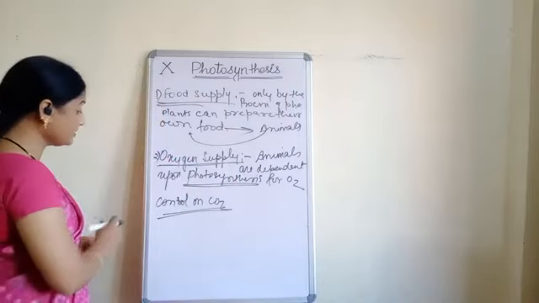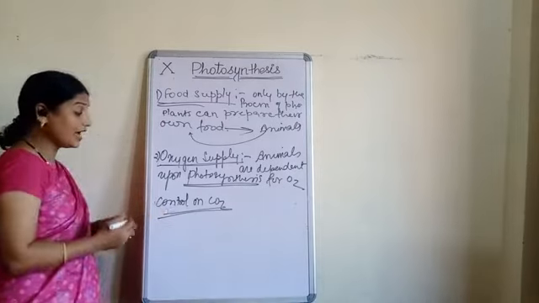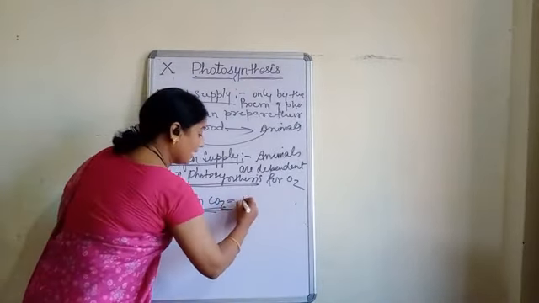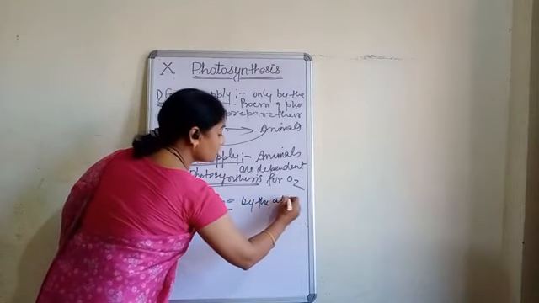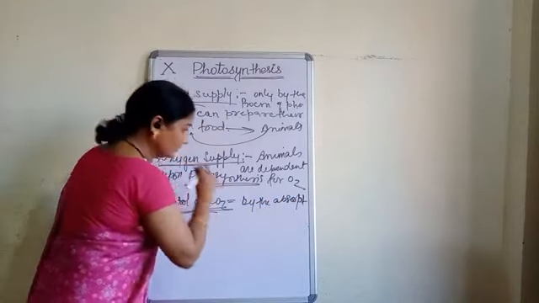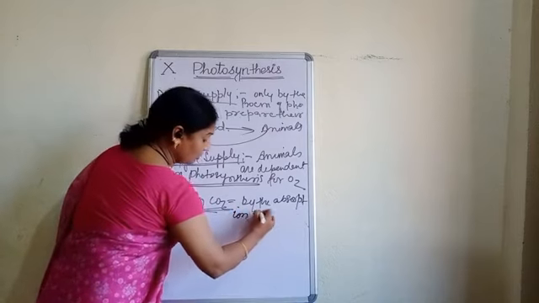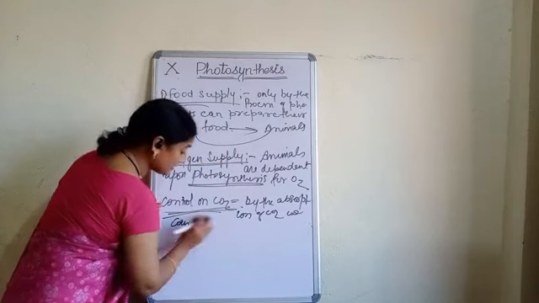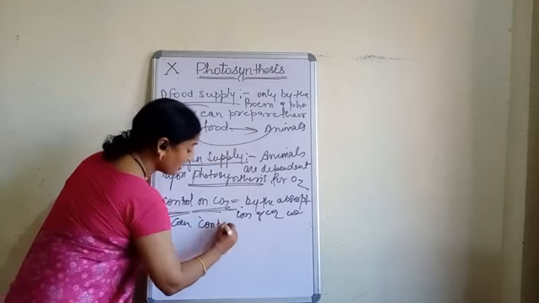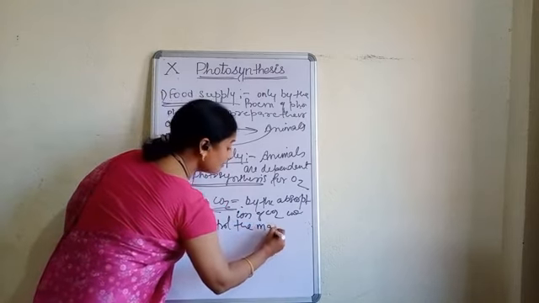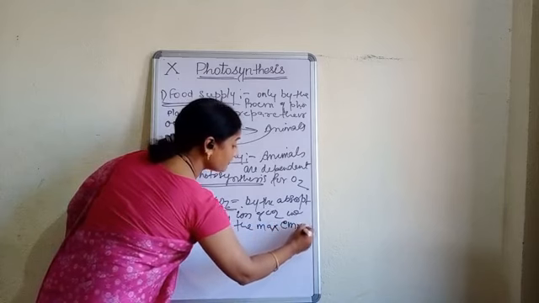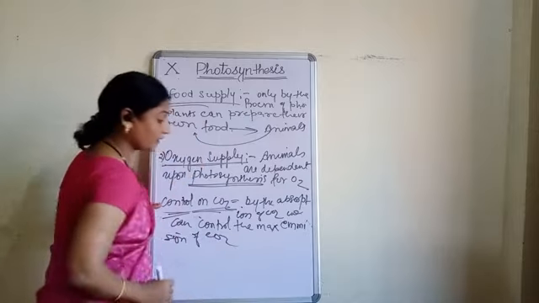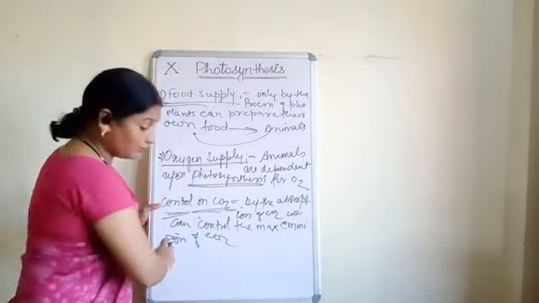Now see what happens. That's why we have written this point as control on CO2, that is, by the absorption of CO2 we can balance, or we can control the maximum emission of CO2. This is one more point.